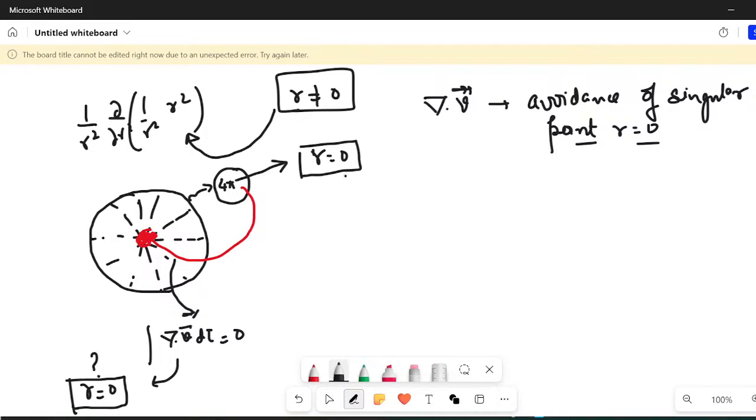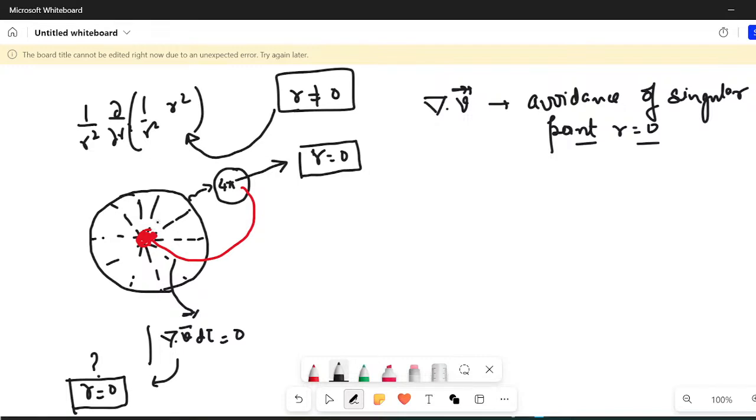Okay, so therefore it happens that whatever 4 pi contribution is coming in this surface integral must come from this particular point only. Otherwise, how would you expect this 4 pi? Because see, there is nothing wrong with this vector calculus. These are well established theorems, they are well proven. So we cannot say that this theorem becomes wrong in certain cases. No, that's not the case. So this 4 pi contribution is certainly coming from the origin.